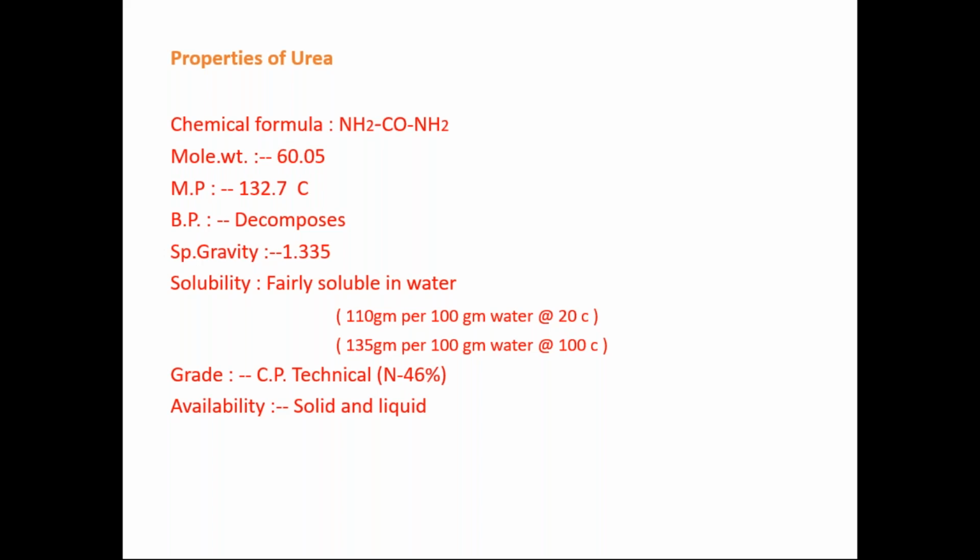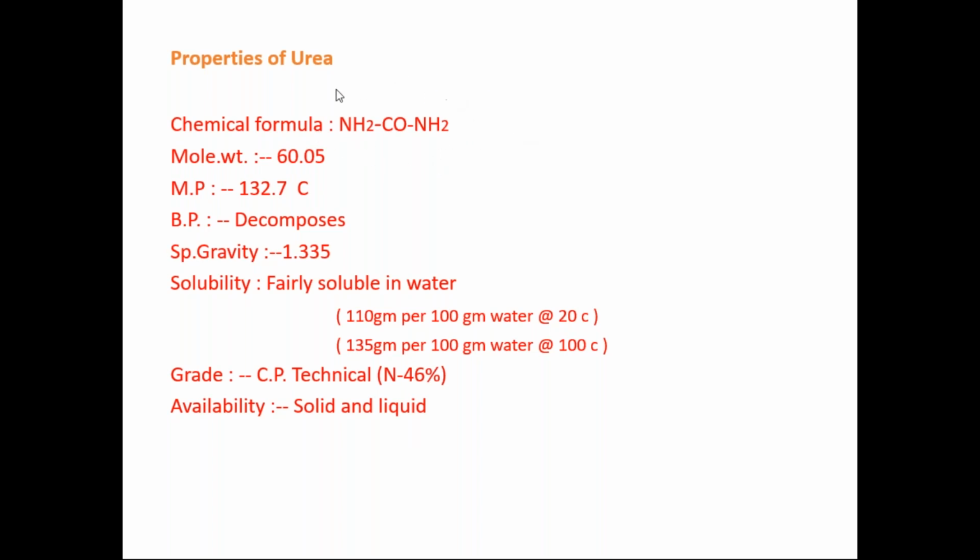Solubility: fairly soluble in water, that is 110 gram per 100 gram water at 20 degrees Celsius and 135 gram per 100 gram water at 100 degrees Celsius. Then grade is technical, nitrogen 46%, and availability in solid or liquid form. So this is the basic information about urea. Now we have to focus on how to produce this urea in a safe manner.